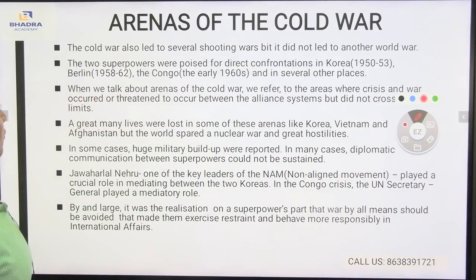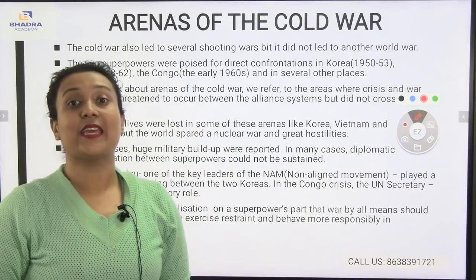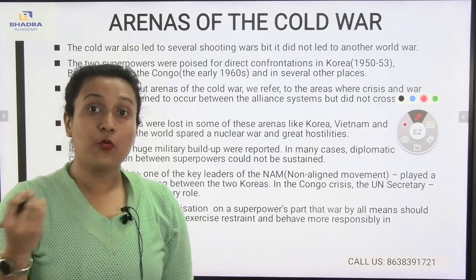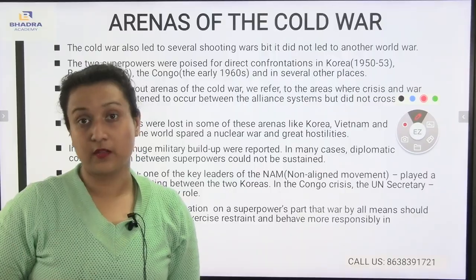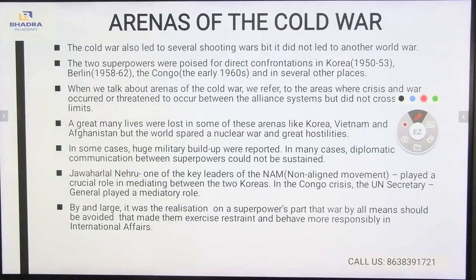Now, the Cold War. You see the arenas of the Cold War. Yes, we will be understanding the topic of the arenas of the Cold War, how the Cold War affected other countries and what were the other significant effects regarding the Cold War. The Cold War also led to several shooting wars, but it did not lead to another world war. The two superpowers were poised for direct confrontations in Korea, Berlin and Congo, and in several other places.